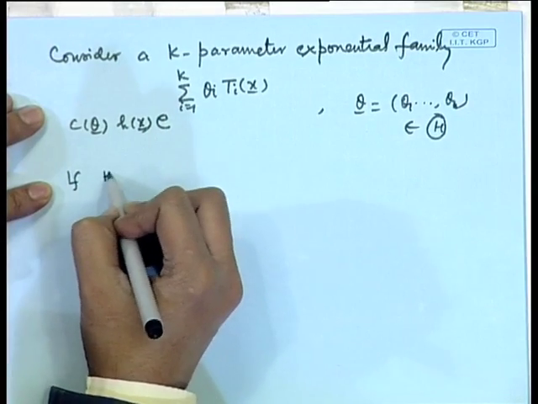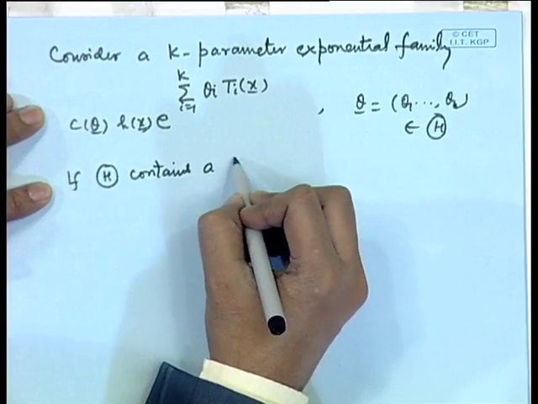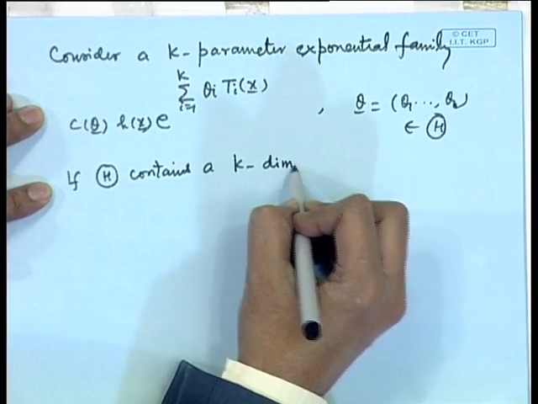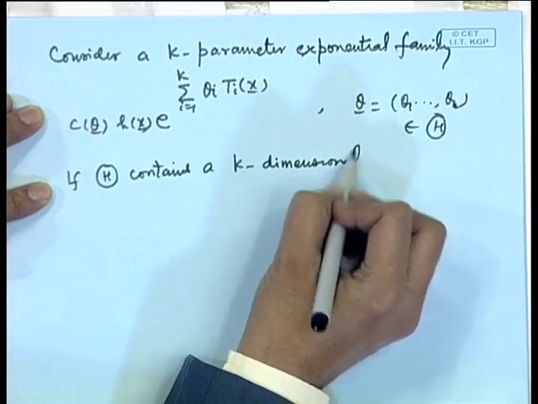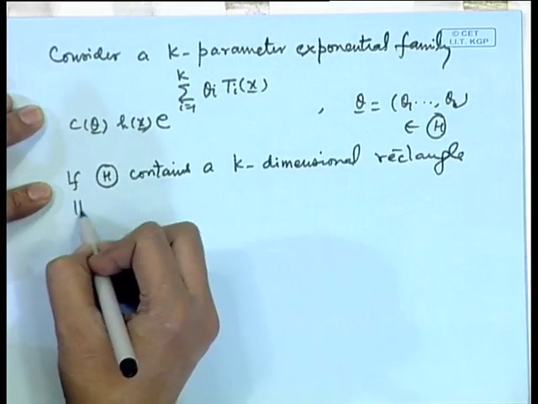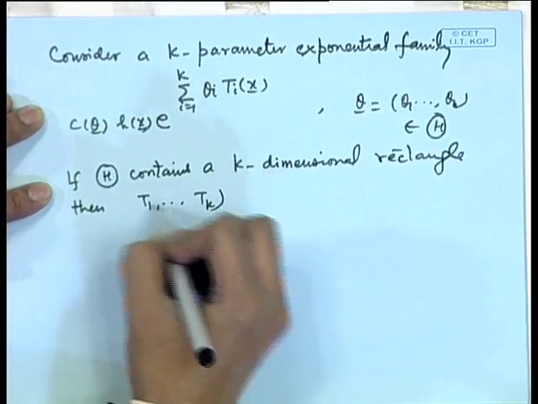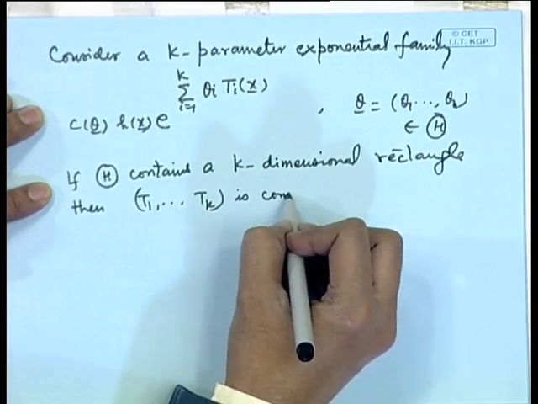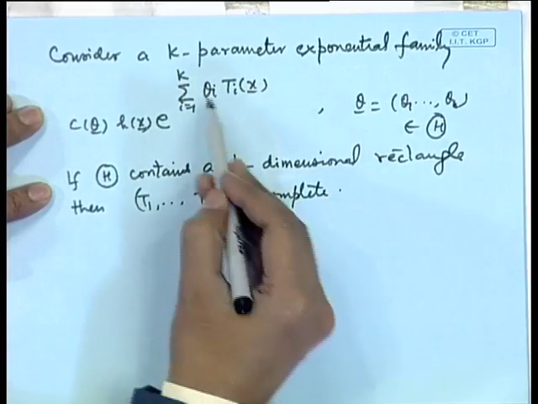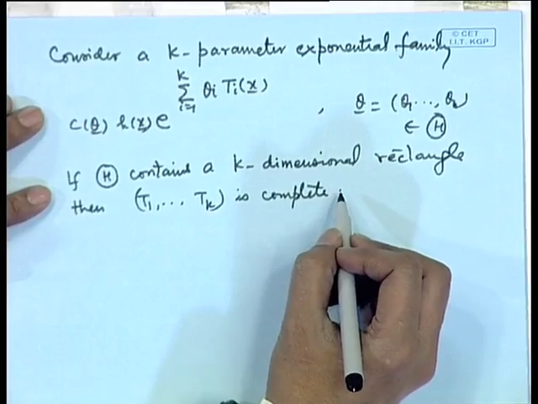If theta contains a k dimensional rectangle, then T1, T2, ..., Tk is complete. Sufficiency is of course obvious because of the factorization theorem, but this will also be complete.